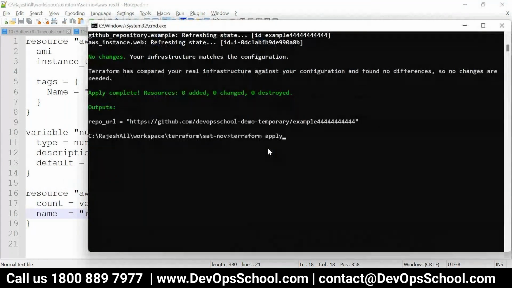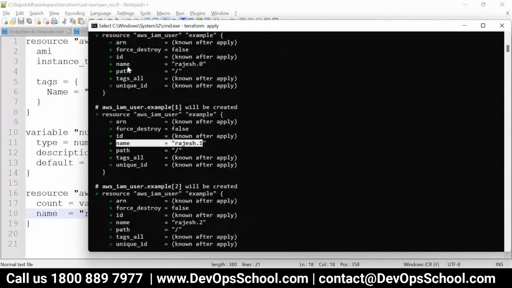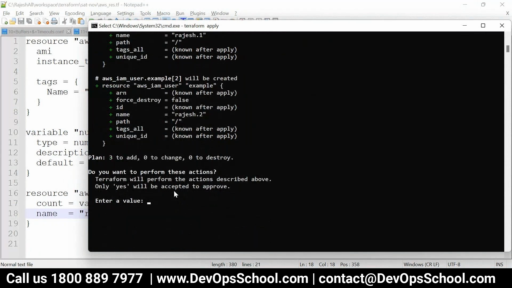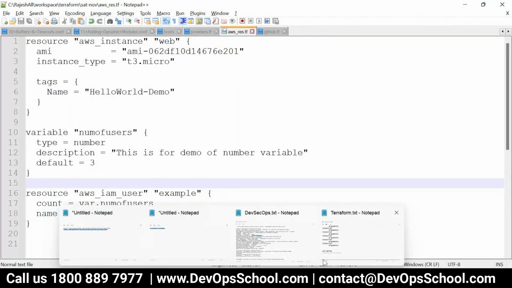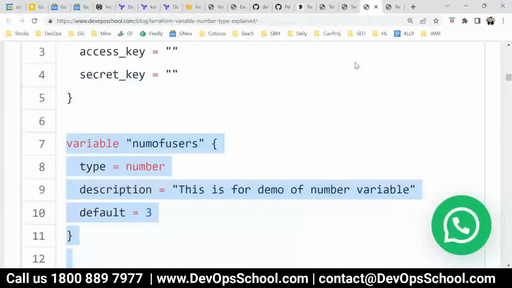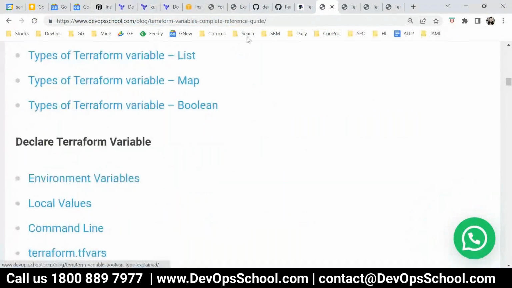Apply directly, and you see here 3 resources being added. Now if you see the name of the user, see here, it will be added to IAM user. This is the IAM user, it will be added. So this is something which you can do. When you want to add a variable, please use this reference. I have explained it here in much detail.